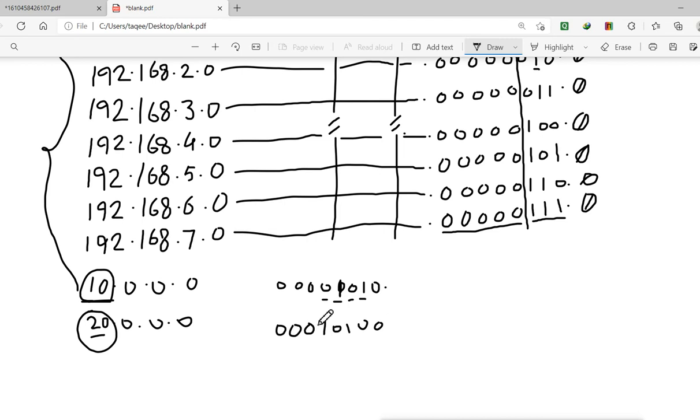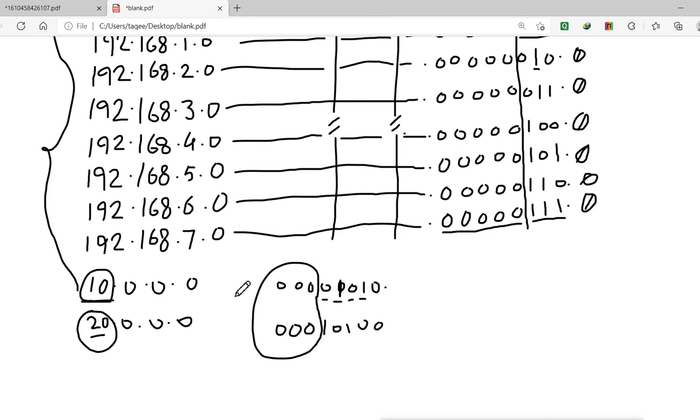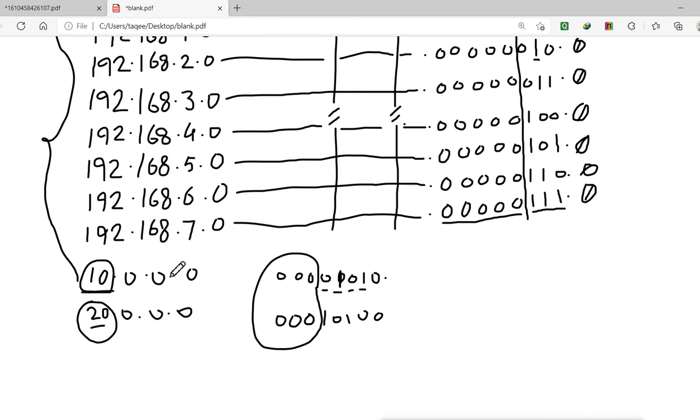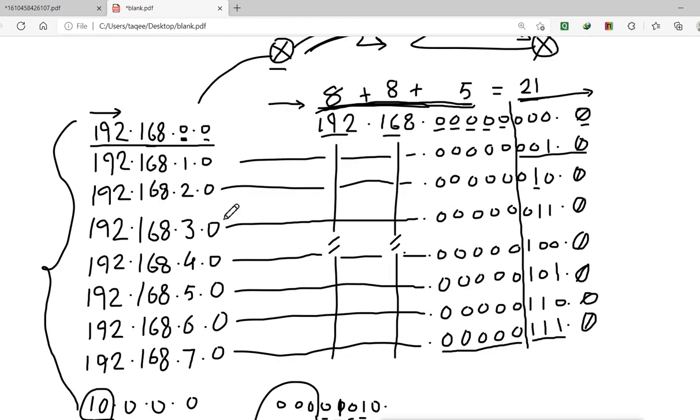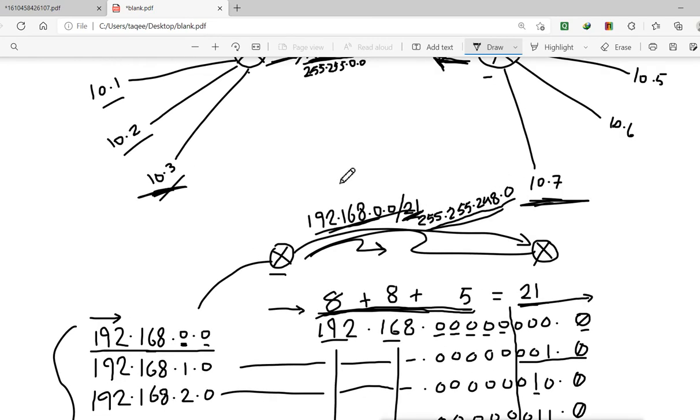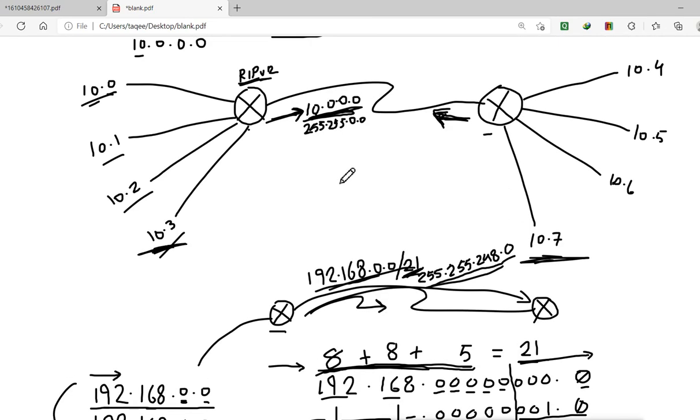So how many common bits are we getting in these two? Only these 3 common bits. So it is not possible to do the summarization with these kinds of networks. You need to have the same series of networks. Now why am I saying this? Because when you configure the areas, we configure the areas so that we can do the summarization. If you don't do the summarization, it is not a good idea to configure the areas.